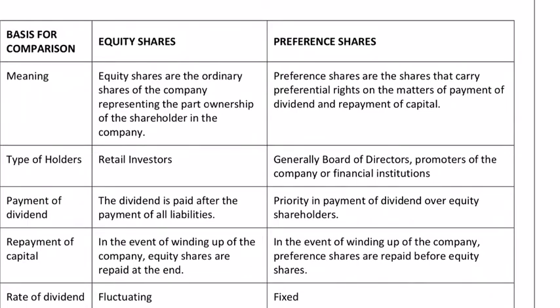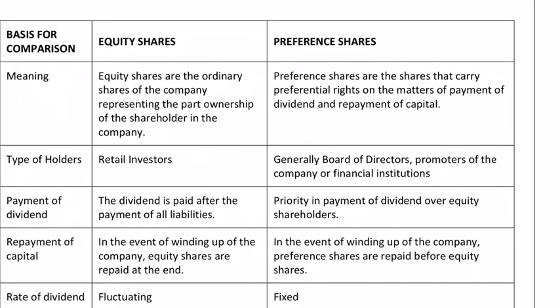With respect to preference shares, priority in payment of dividend is given over equity shareholders. And as far as repayment of capital is concerned, in the event of winding up of the company, equity shares are paid only after all liabilities are settled. Preference shareholders are given preference over equity shareholders.